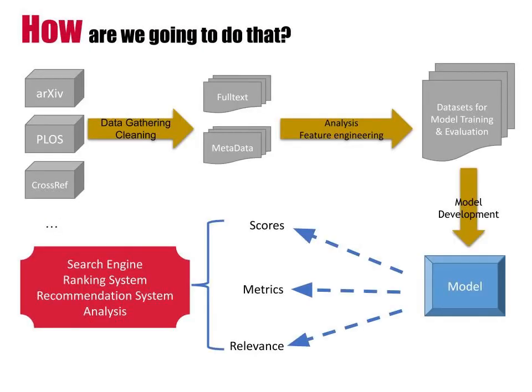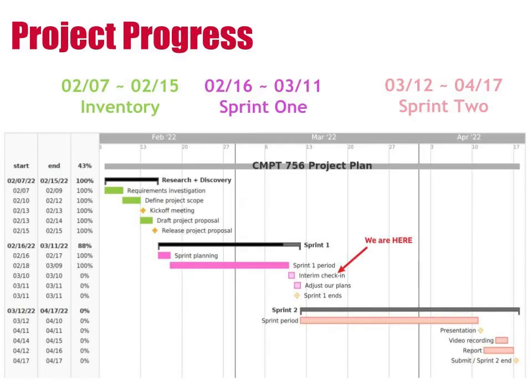To achieve our goal, we've planned to gather both full text and metadata about research papers, delve into their crux, extract and select features from the data, develop a model, and in the end find good use for the model. This will be an iterative process, and we would revisit previous stages if new knowledge is discovered. Here is the project progress.